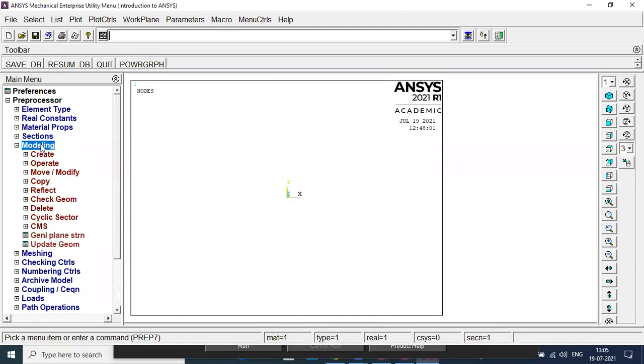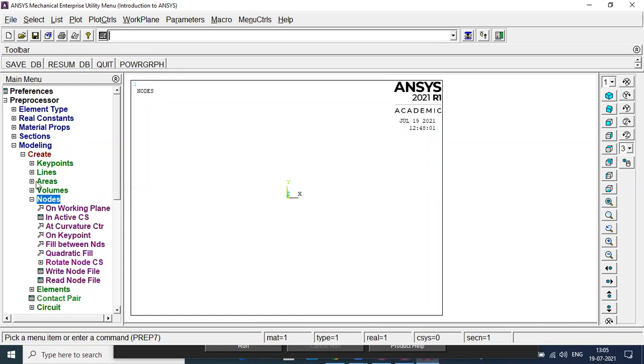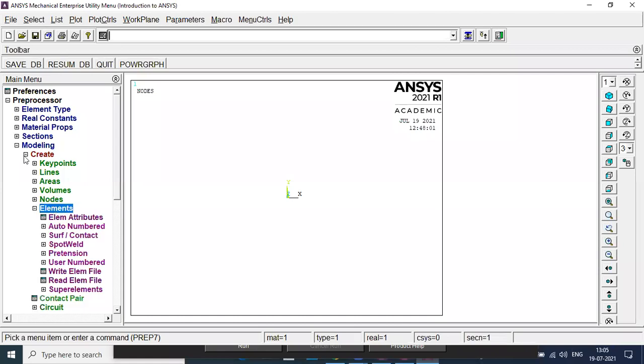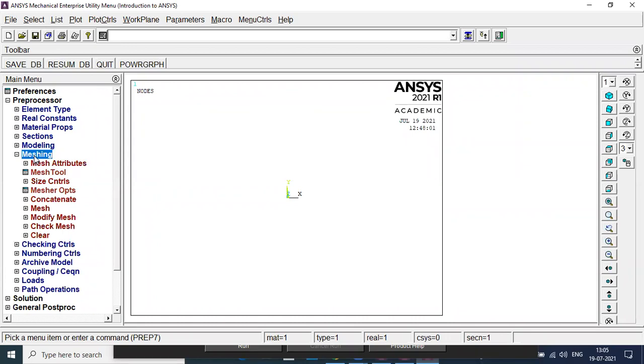Now next thing is modeling. See, in modeling, what we will be doing? We will initially create the nodes, and once we have created the nodes, we will join the nodes with the help of elements. So that is what we are going to do in modeling. And meshing, obviously, we'll mesh it.